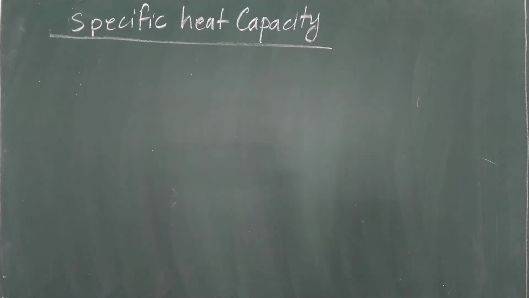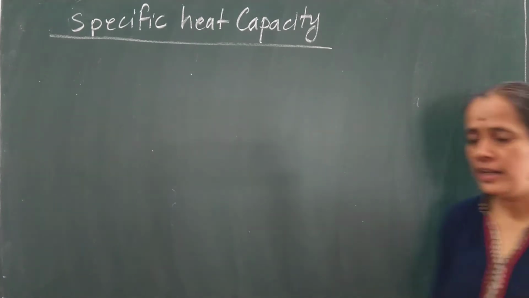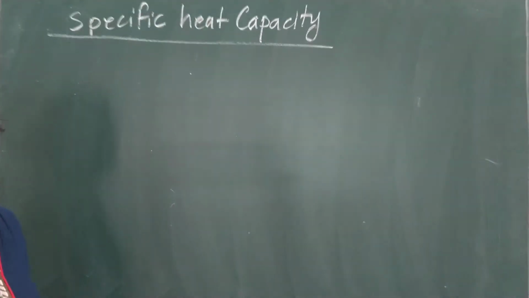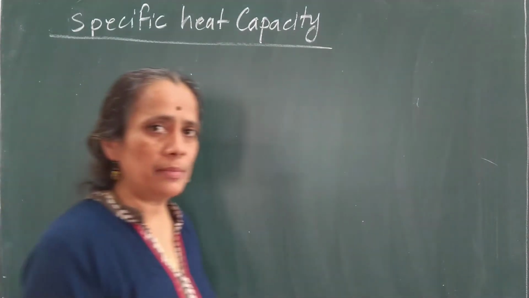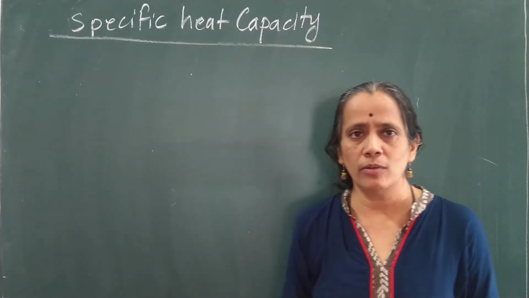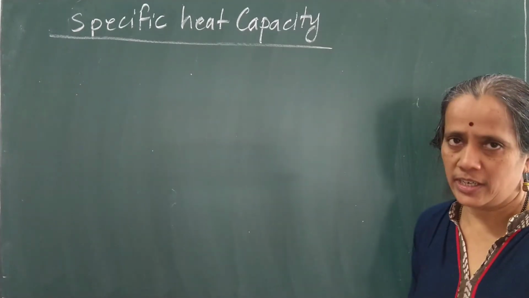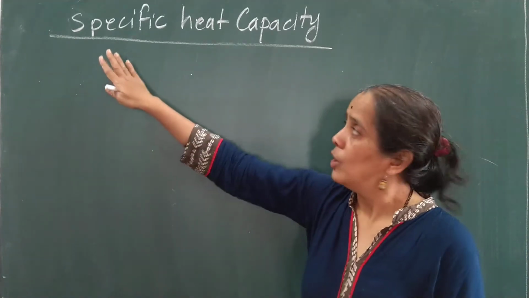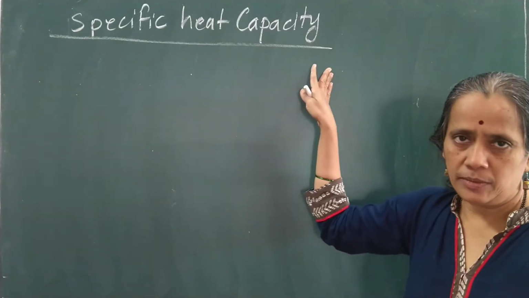So student, in the previous video, we have seen about the degree of freedom, right? Degree of freedom for monoatomic, degree of freedom for diatomic, again in diatomic two types, rigid diatomic molecule, non-rigid diatomic molecule, all that thing we have studied. Now in this lecture, we are going to concentrate on specific heat capacity.